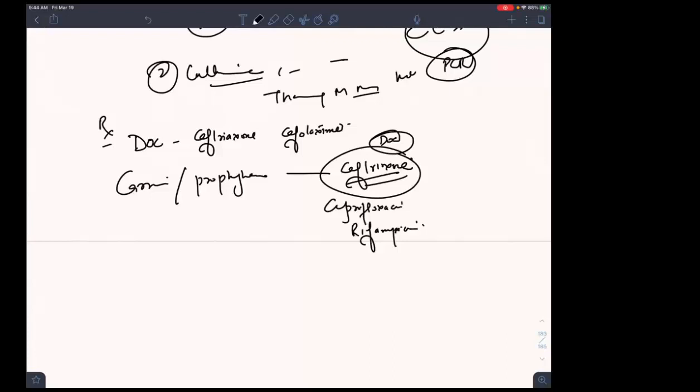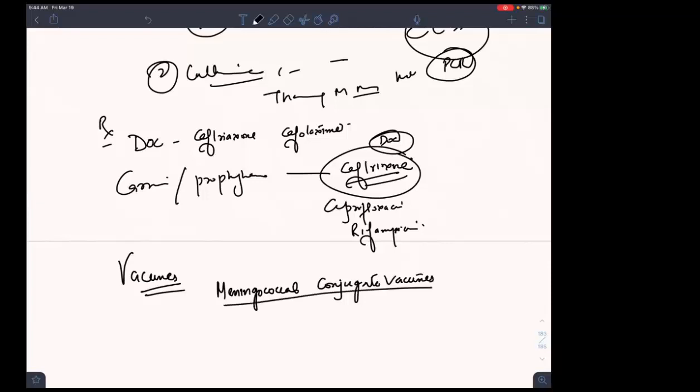Okay. Now we have vaccines. We have vaccines for this bacteria. So what are the vaccines? Please remember, meningococcal conjugate vaccines. So they will ask you what strain will they give you protection, against which strain you will be protected when you take this vaccine. So you will be protected for ACWY.